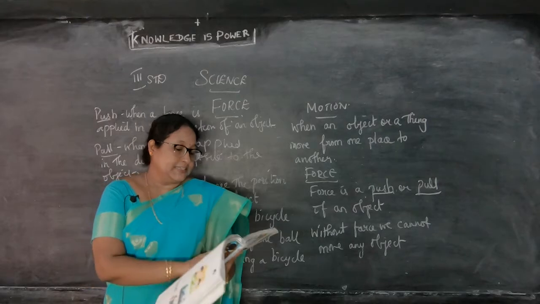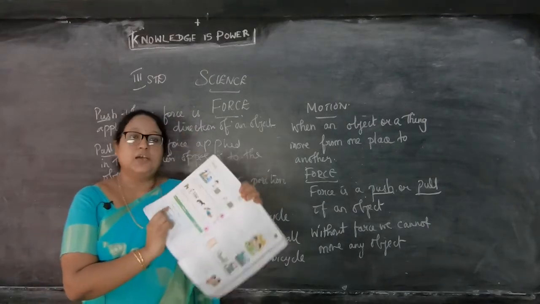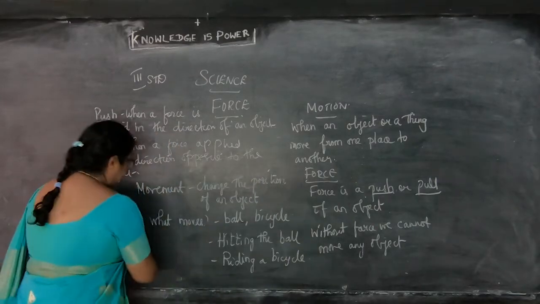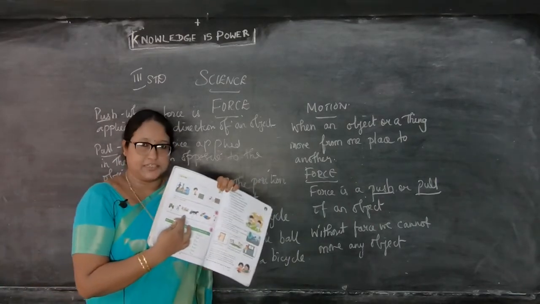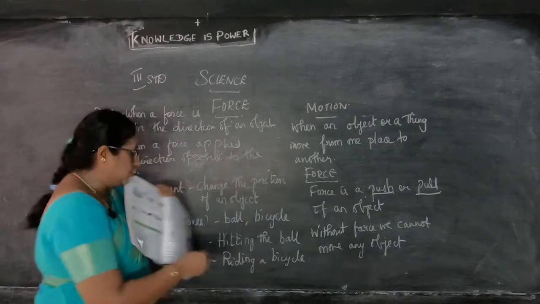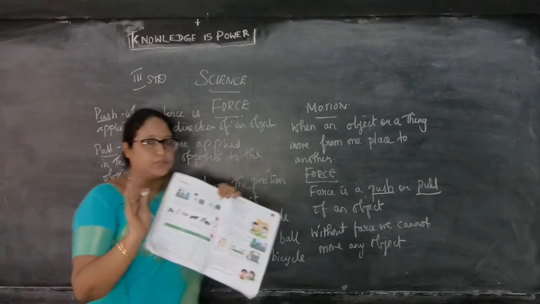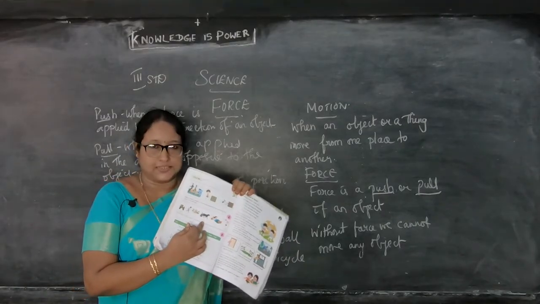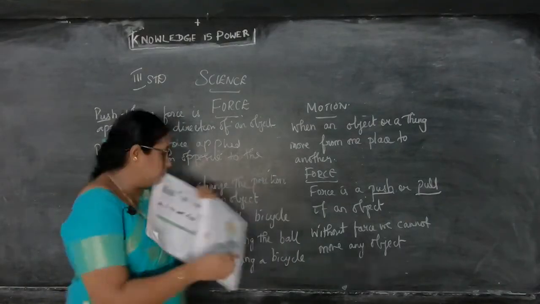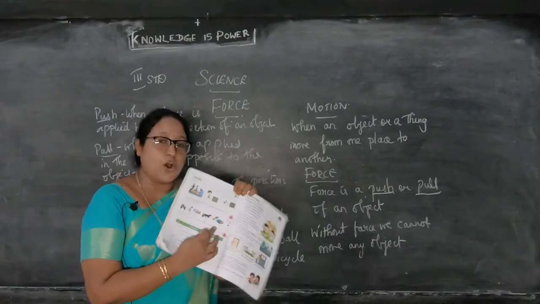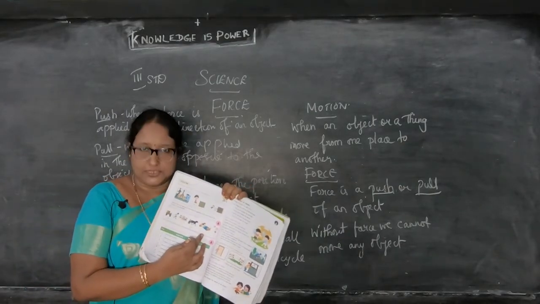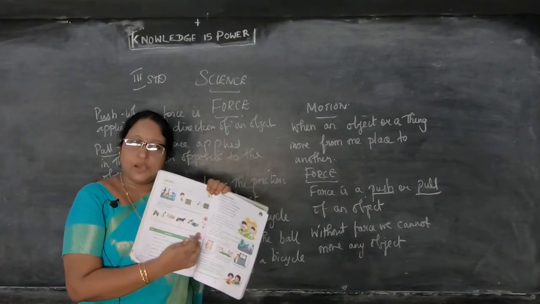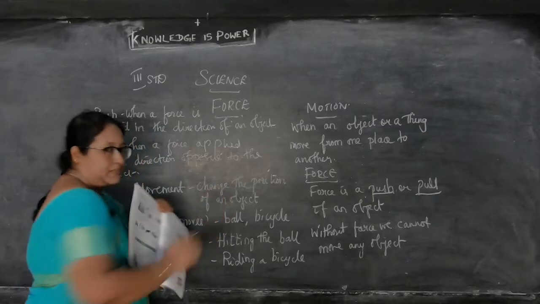First, see the picture, what the boy is doing. Pictures in motion: he is pulling the cart, so we put a tick there. Next, chairs are there. Are they in motion? No, they are in the same place and not moving, so it is wrong. Then a horse cart is there, they are moving, so we put a tick. Next, a boy is sleeping. Is he moving? No, so it is wrong. The next, a boy playing with the ball, so it is a tick.